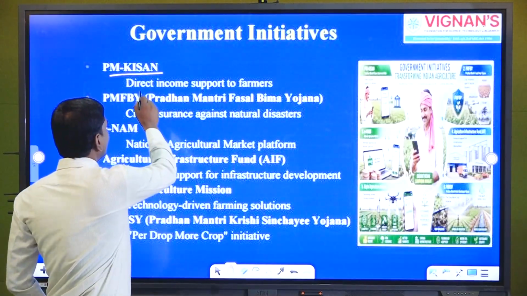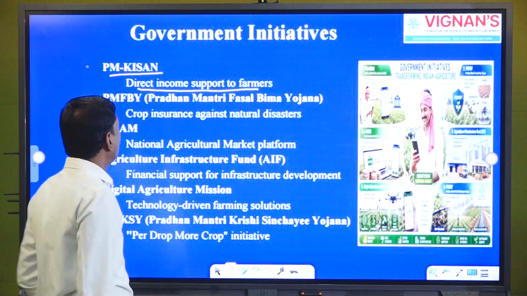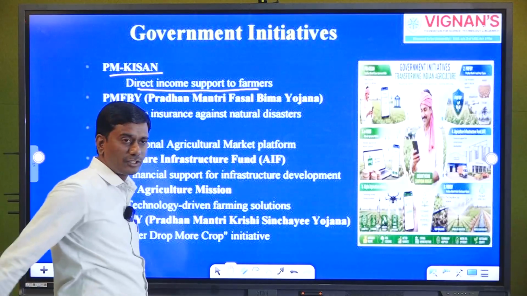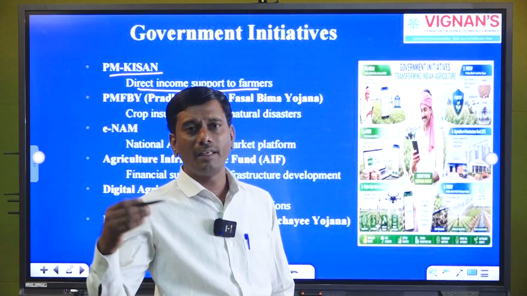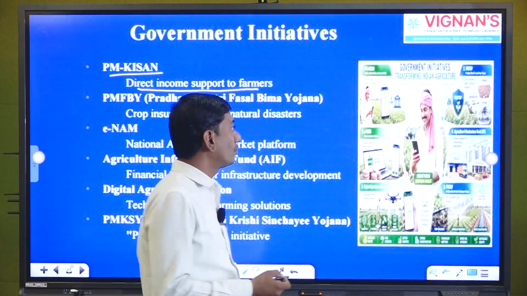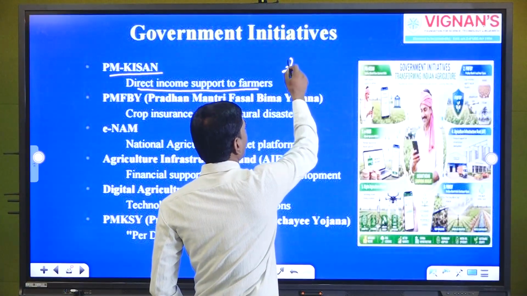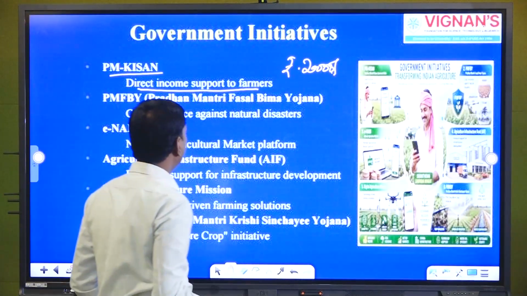Here we can see that the benefits are given to the farmers directly, as direct income support. Especially under Pradhan Mantri Kisan Samman Yojana, for every interval, for Kharif, Rabi and summer season, to purchase the inputs, 2000 rupees is given by the central government of India. So this is one thing.